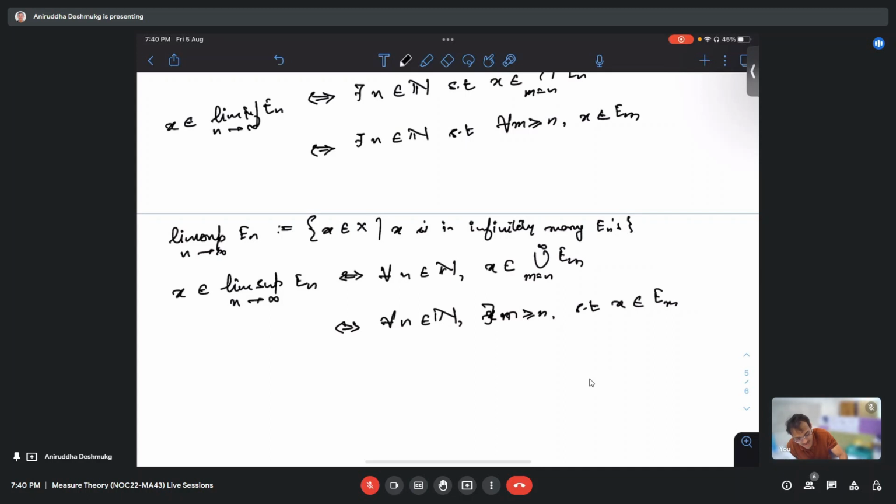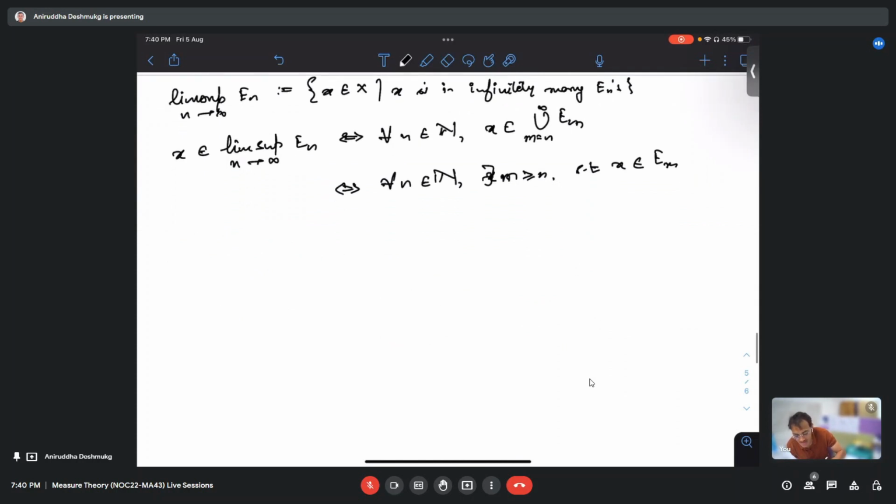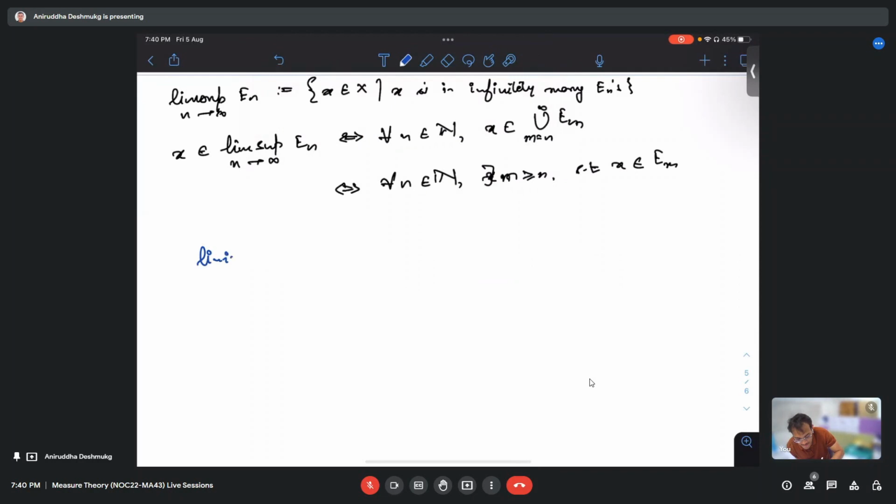So please read this m everywhere. Okay. So now actually Dheeraj told us that we should expect that lim inf E_n is contained in lim sup E_n. So this is our claim.